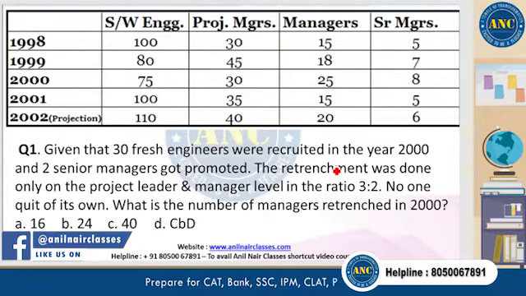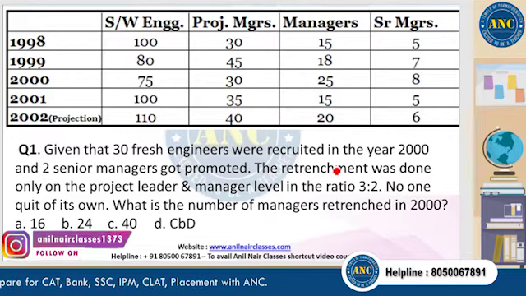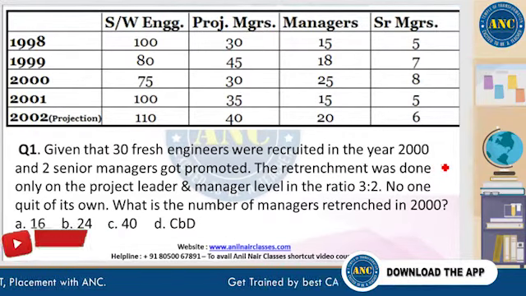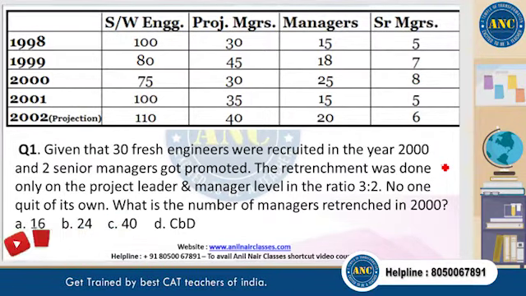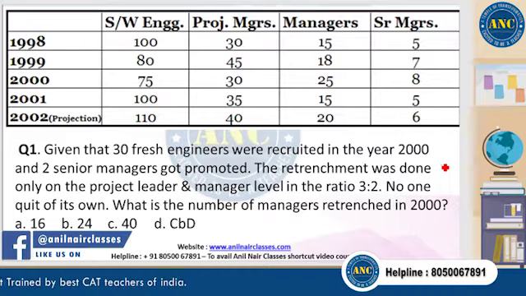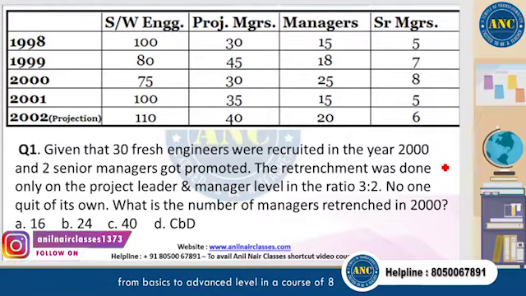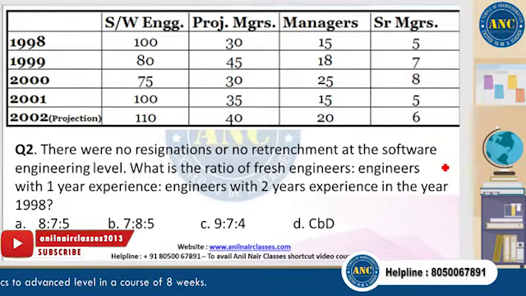Okay. So the first question: given that 30 fresh engineers were recruited in the year 2000 and 2 senior managers got promoted, retrenchment was done only at the project leader and manager level in the ratio 3:2. No one quit of its own. What is the number of managers retrenched in 2000? That's the question. There is no resignation or retirement at the software engineering level.